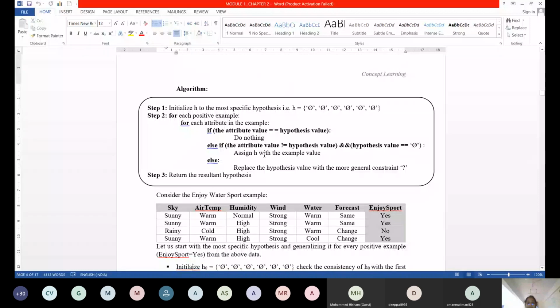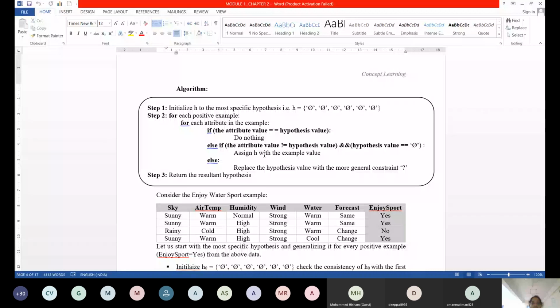So first, according to the rule of Find-S, I have to start with the most specific hypothesis. What is my H here? All the values with phi's, right? Now, for each positive example, you could see that I don't consider negative. So I don't consider my third row.